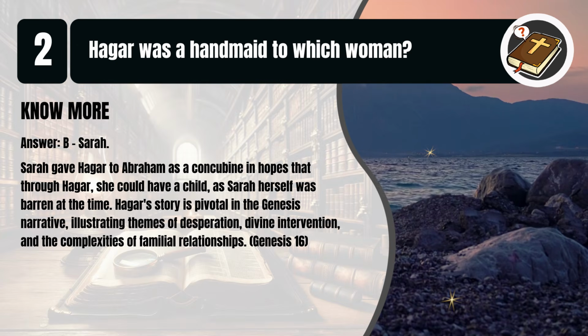That's B. Sarah. Sarah gave Hagar to Abraham as a concubine in hopes that through Hagar she could have a child, as Sarah herself was barren at the time. Hagar's story is pivotal in the Genesis narrative, illustrating themes of desperation, divine intervention, and the complexities of familial relationships. Genesis chapter 16.